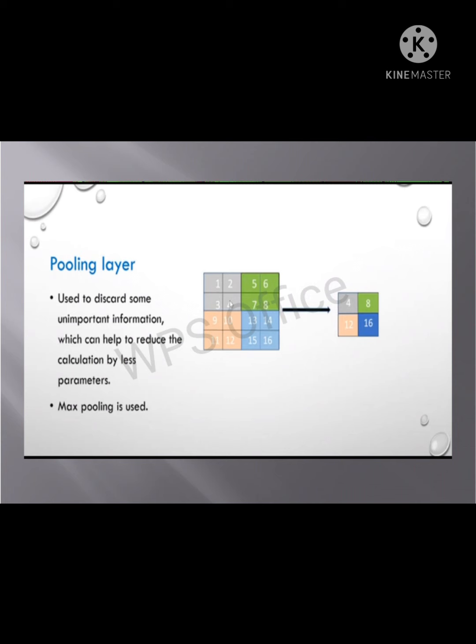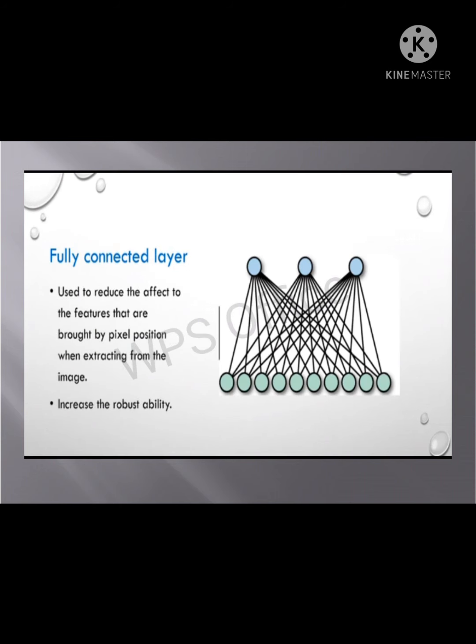For the four squares that are divided, I take the maximum value of each square and make one square for all four squares in the pooling layer. Then it is sent to the next layer, the fully connected layer. In the fully connected layer, it is used to reduce the effect of features that are bound by pixel position when extracting from the image. It increases robust stability.